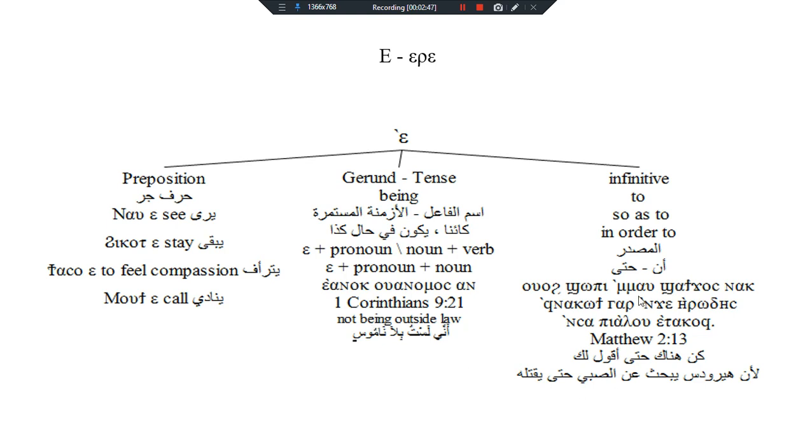Another usage of it is the infinitive, and it means also so as to or in order to. So we have, for example, in Matthew chapter 2 and verse 13, O mav shati gos nak, if nakotigar in Herodes in sabi alo itakov. Stay there until I tell you, because Herodes is searching for the boy to kill him. So as to or in order to, it was expressed by a plus the verb.